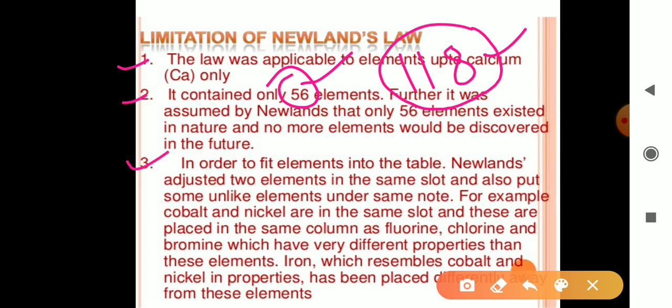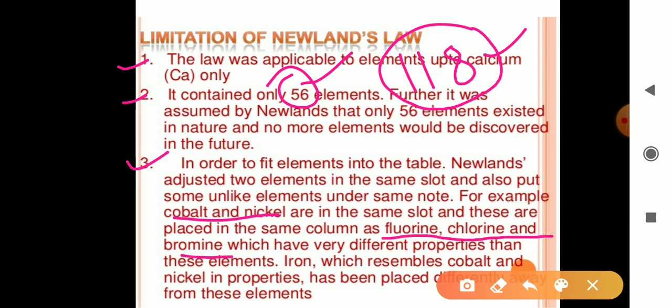The third limitation is that, in order to fit elements into the table, Newland adjusted two elements in the same slot and also put some unlike elements under the same note. For example, cobalt and nickel are in the same slot and are placed in the same column as fluorine, chlorine, bromine, which have very different properties.